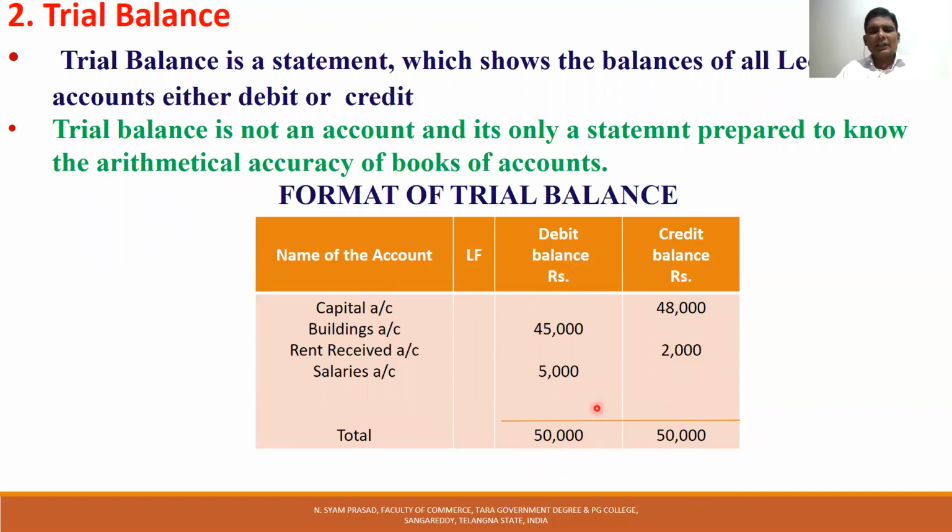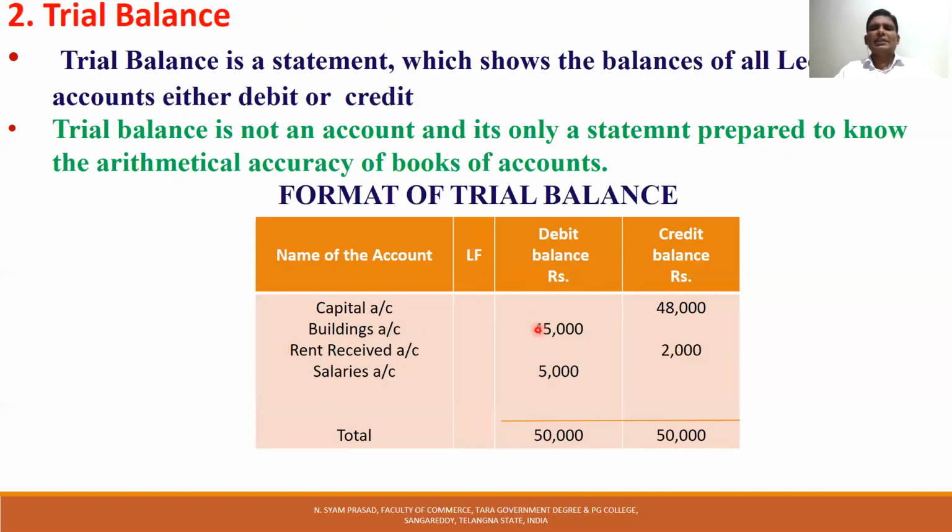Usually, to prepare a trial balance, I will tell you a simple formula. All asset accounts are debit balances. All expense accounts are debit balances.